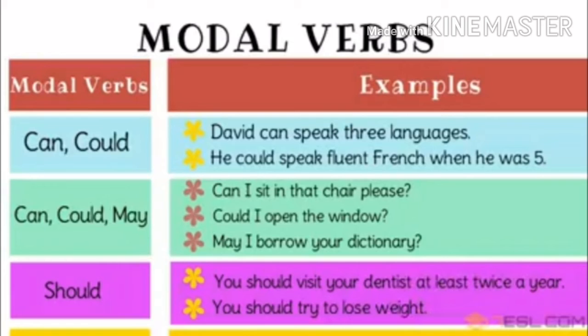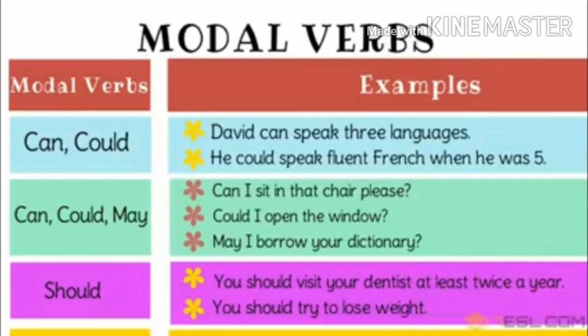In the first, we know that can and could are used. David can speak 3 languages. He could speak fluent French when he was 5. Can, could and may in the next. Can I sit in that chair please? Could I open the window? May I borrow your dictionary?